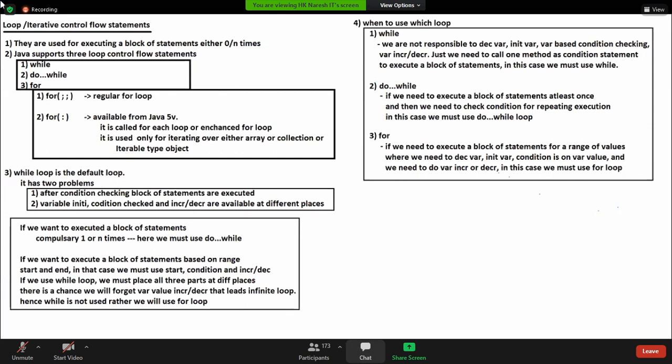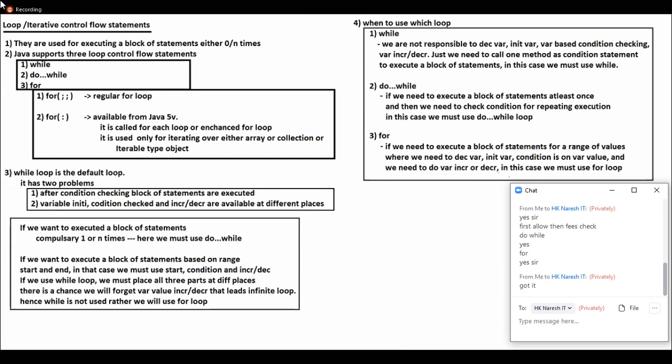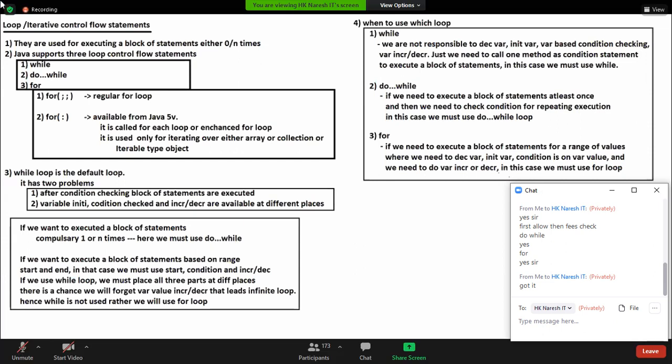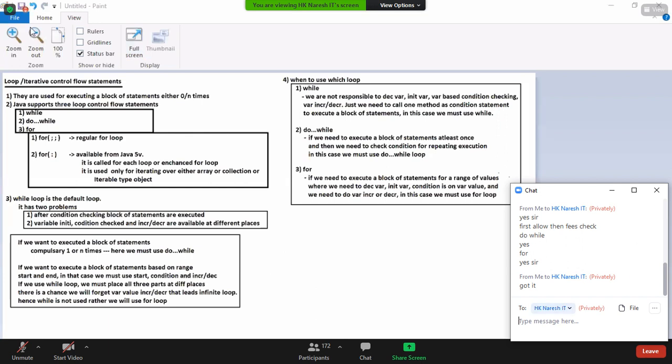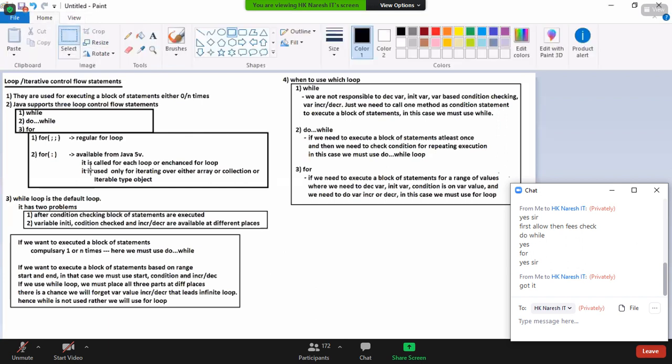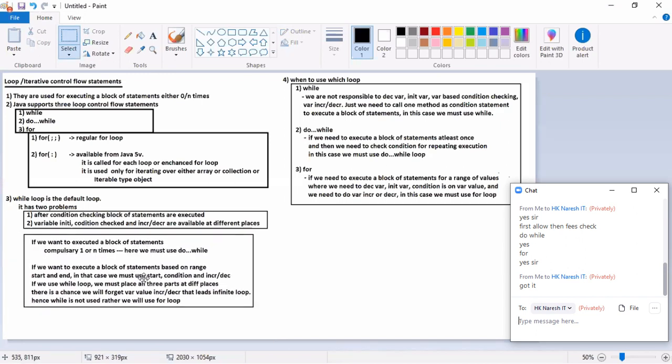Non-IT background students, did you get an idea? IT background students, already they have an idea. So now the story is for non-IT background students. Did you get clarity? I want to execute a block of statements. For those block of statements, I want to check the condition, then execute. You should use either while or for, right?